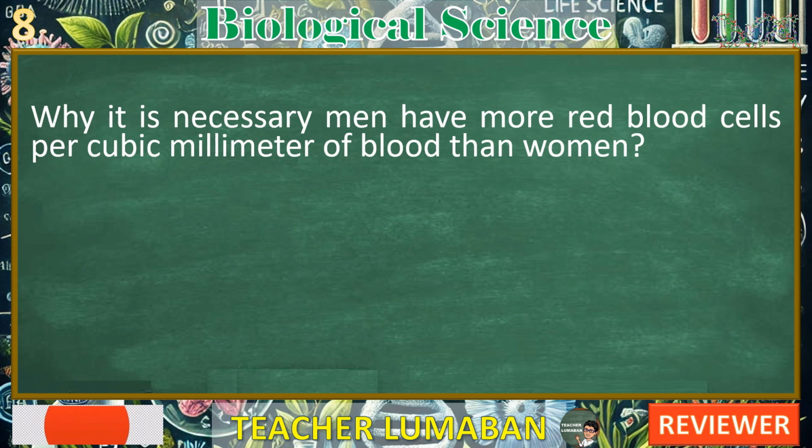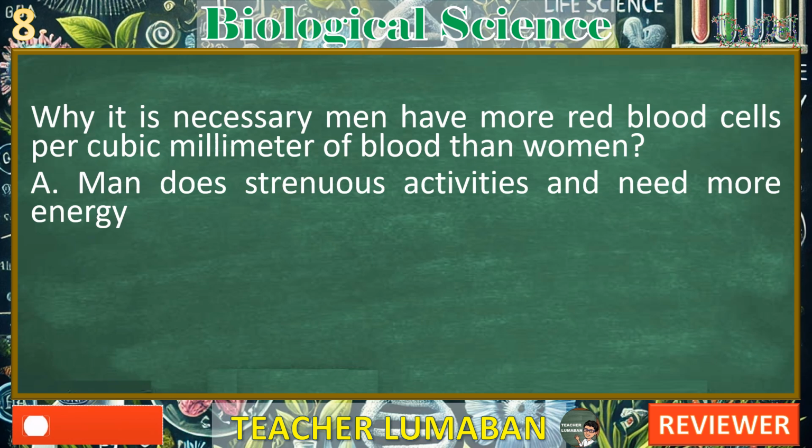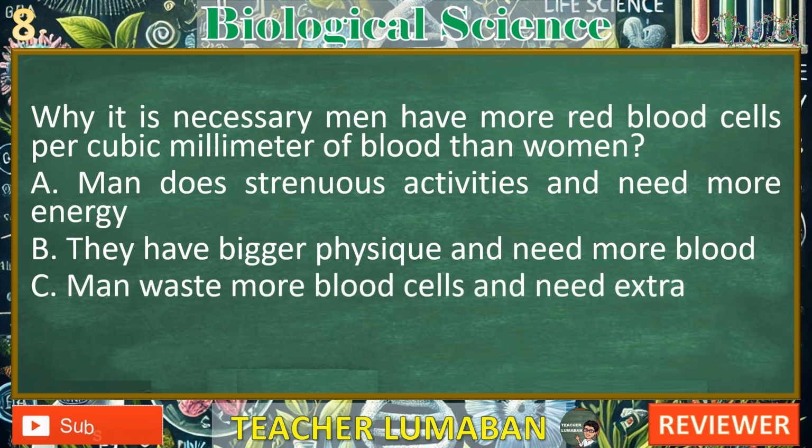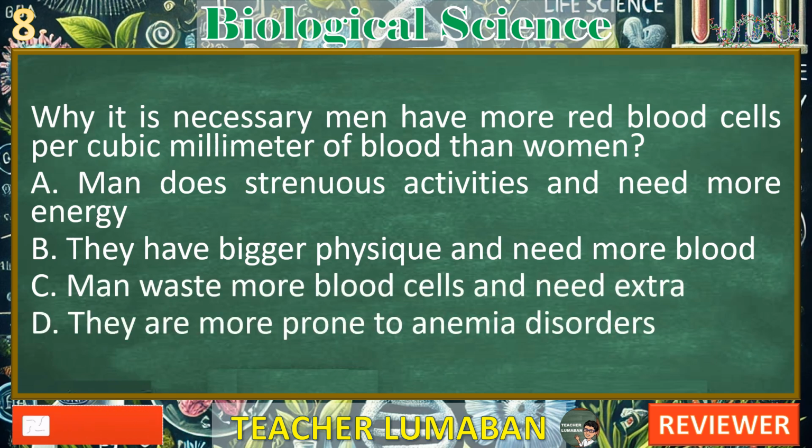Why is it necessary that men have more red blood cells per cubic millimeter of blood than women? A. Man does strenuous activities and needs more energy. B. They have a bigger physique and need more blood. C. Man wastes more blood cells and needs extra. D. They are more prone to anemia disorders.